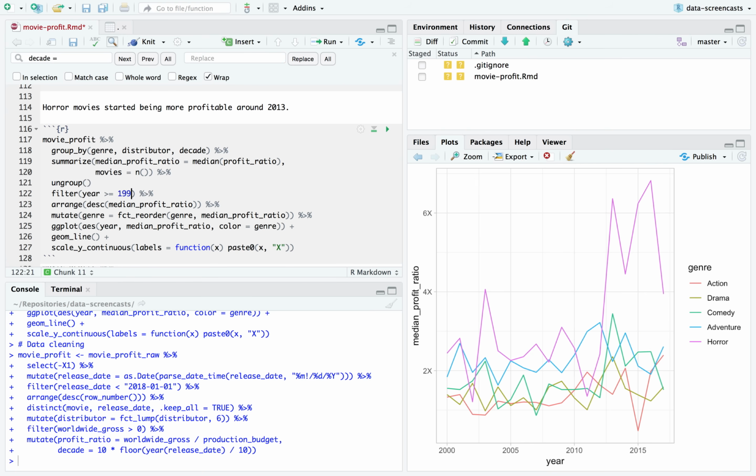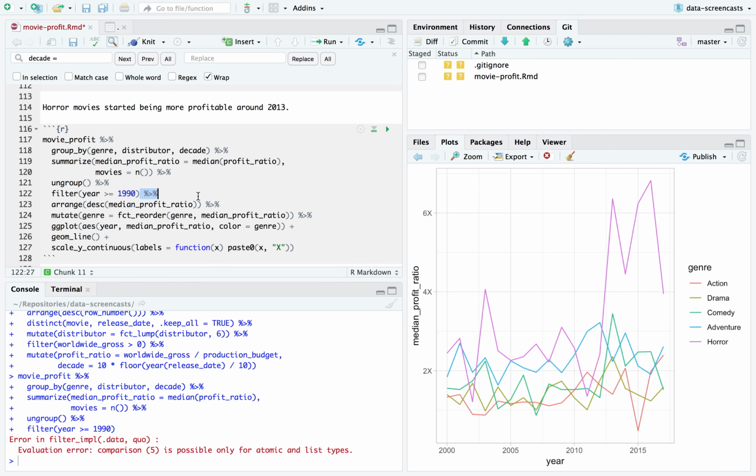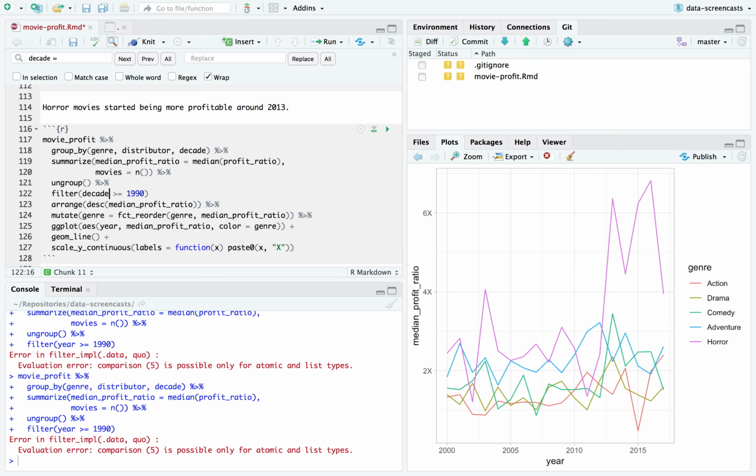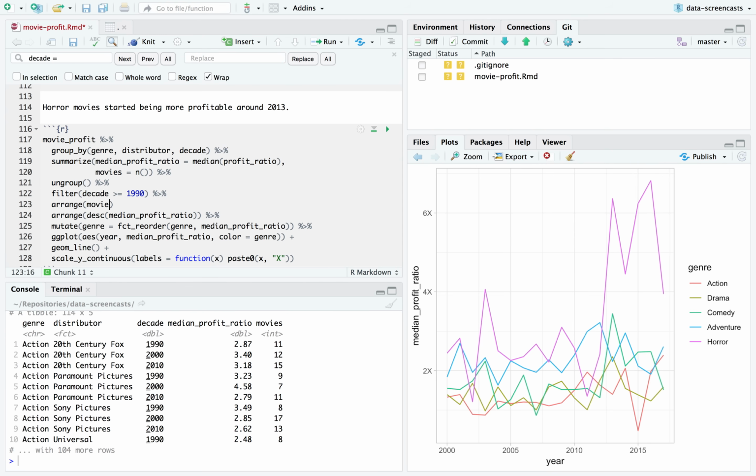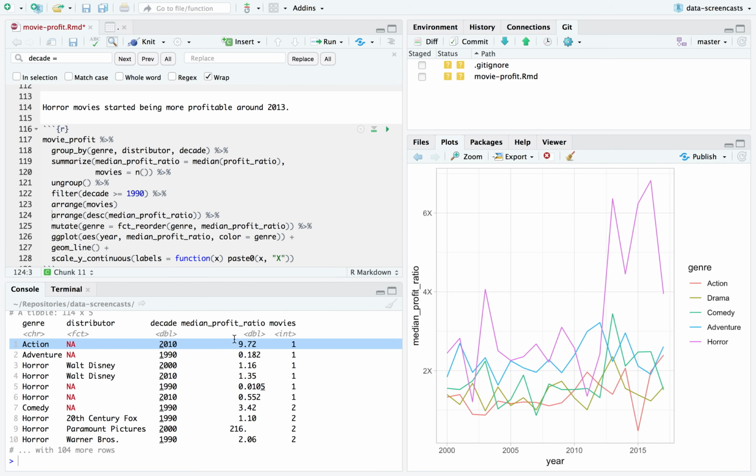I may be able to filter only for 1990 now. I'm going to find out. If I try 1990, pardon me, this needs to be decade. Okay. And I arrange in ascending order of movies. I still have years with only one movie.